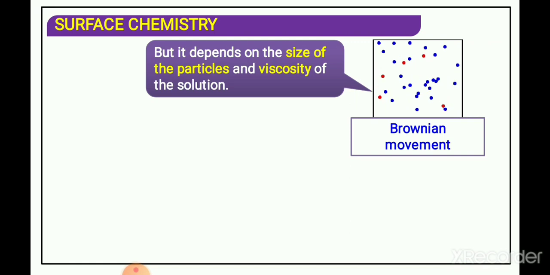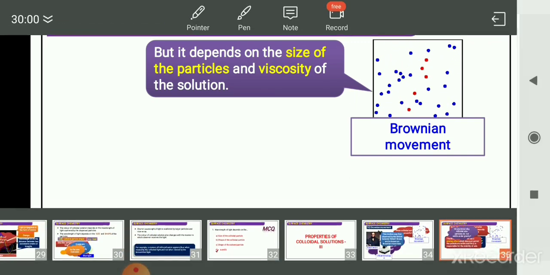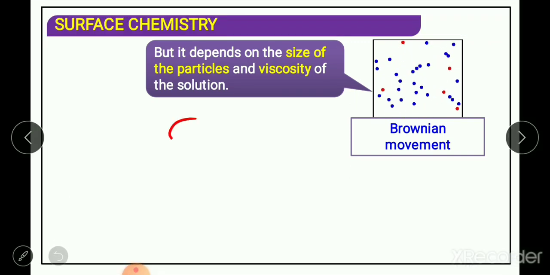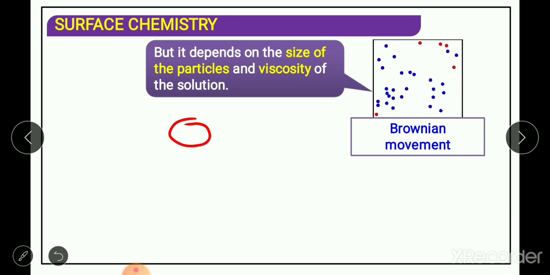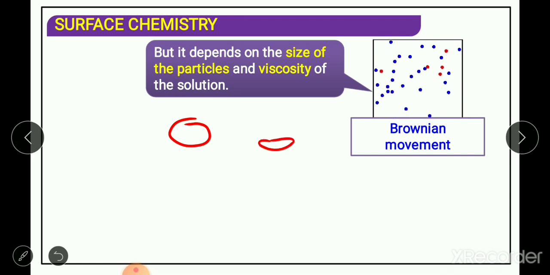Suppose this is one colloidal particle within the colloidal range, and here is one more. The first is larger in size, the second is smaller. Which one will move faster in a zigzag path? As size increases, Brownian movement decreases.